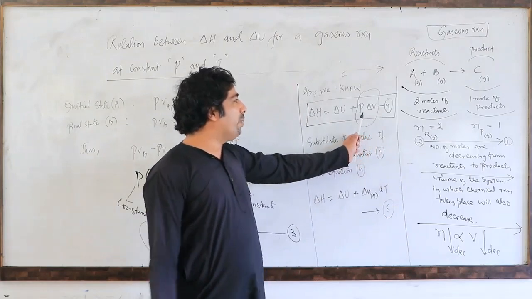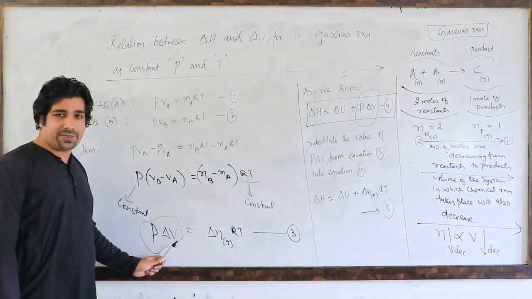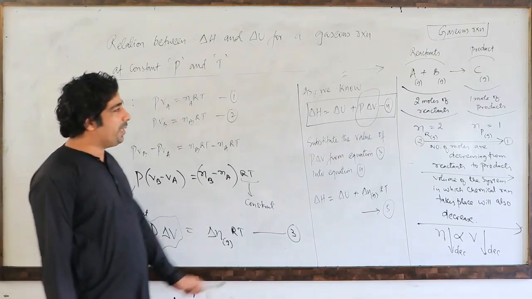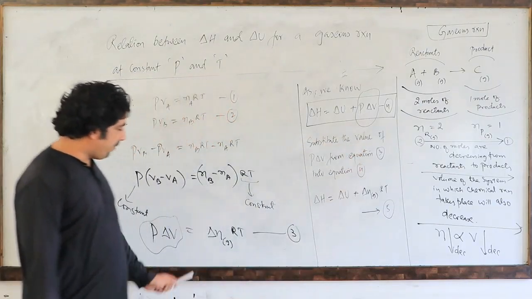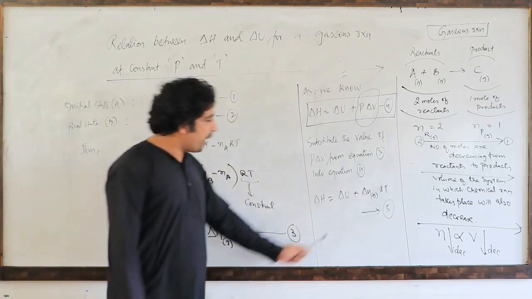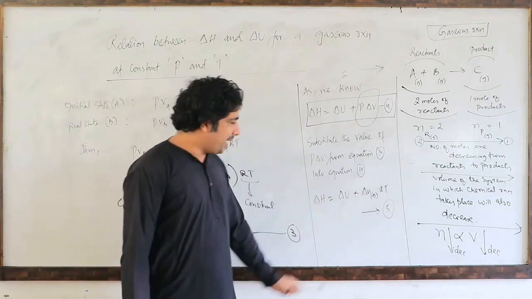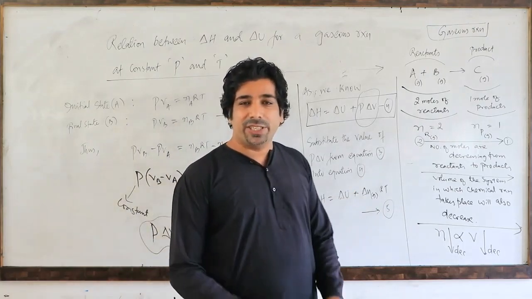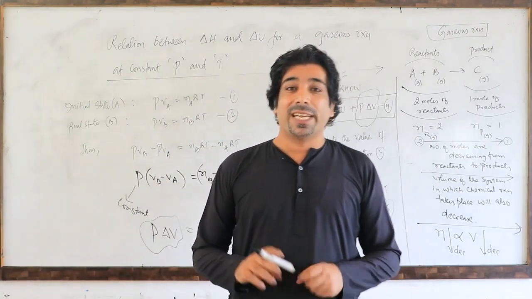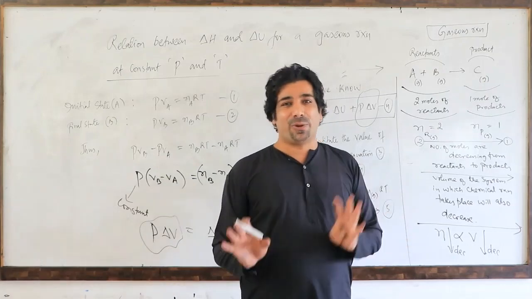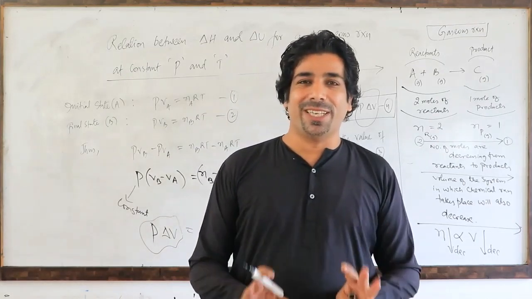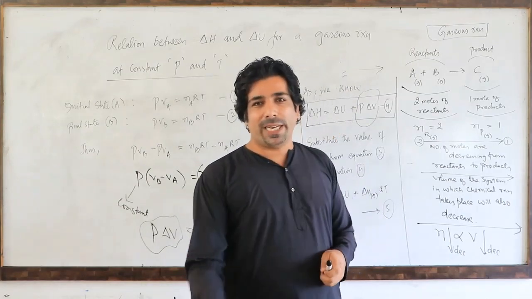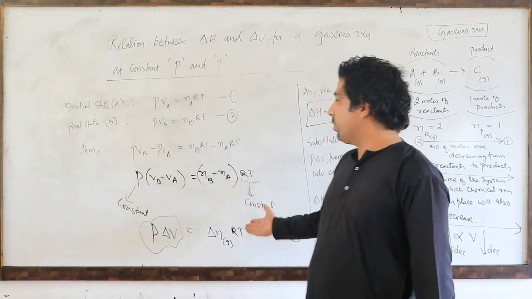Now we know the value of P delta V for this gaseous reaction. What is the value of P delta V? It is delta n RT. So in place of P delta V, I will write delta n RT. And remember, what is the meaning of this delta n? It stands for the change in number of moles of gaseous reactants or products. It's not related to solids and liquids, so don't calculate it for solids and liquids. I will show you some examples where you can understand. Please make note of this.